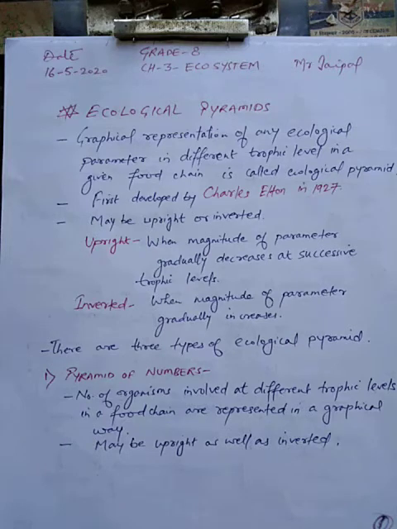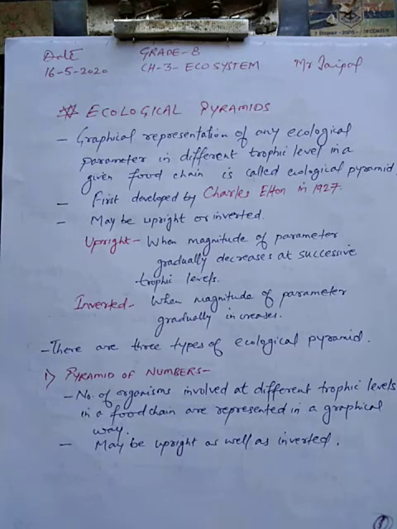In the sense of ecological pyramids, these are actually graphical representations of ecological parameters which are present at different trophic levels in a food chain, whether it is energy, nutrients, or number of organisms.